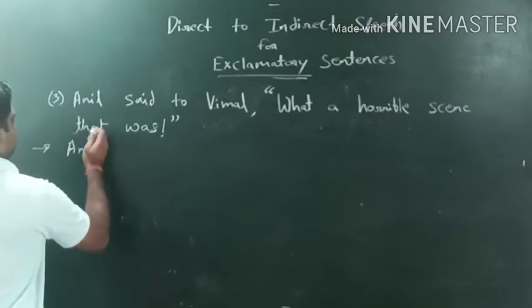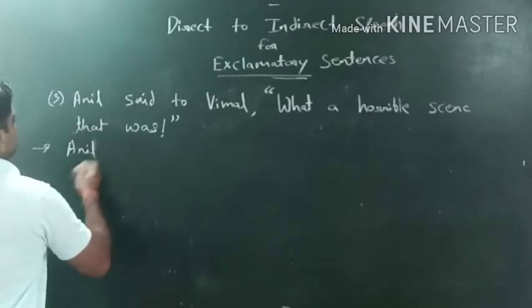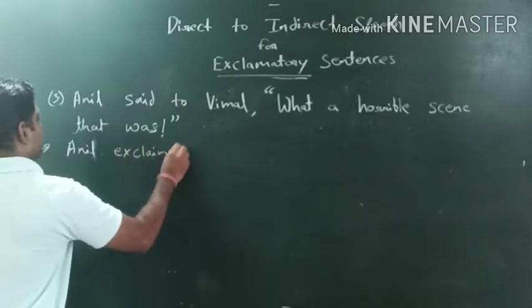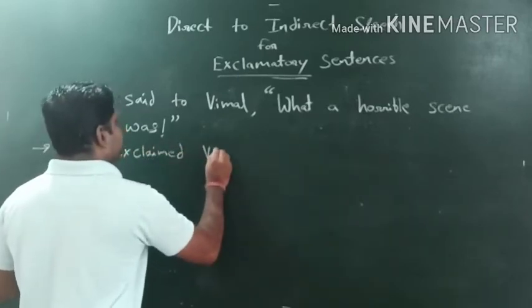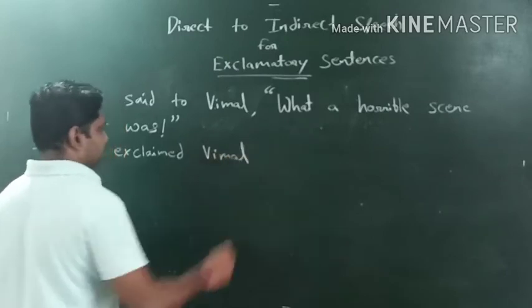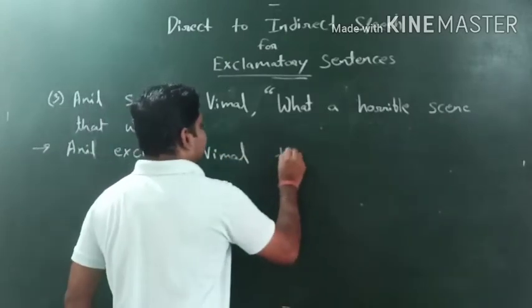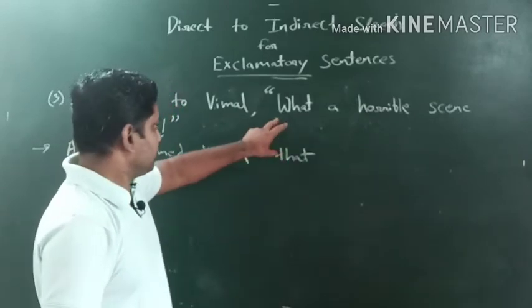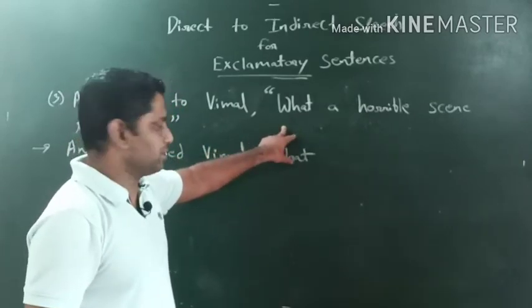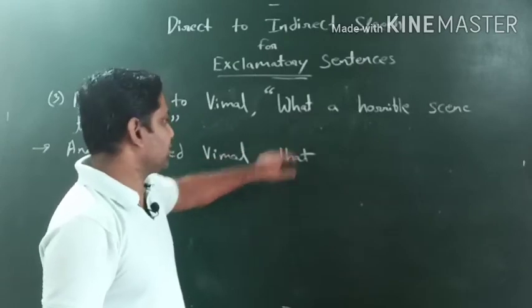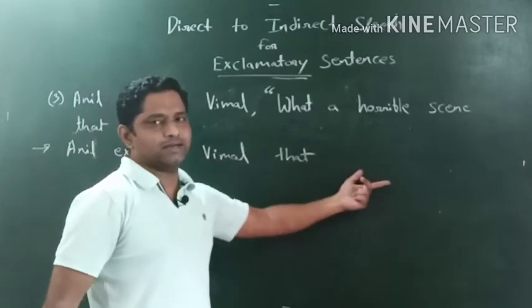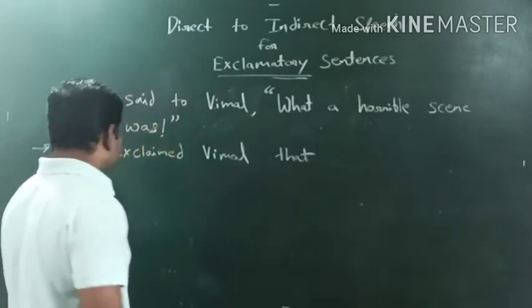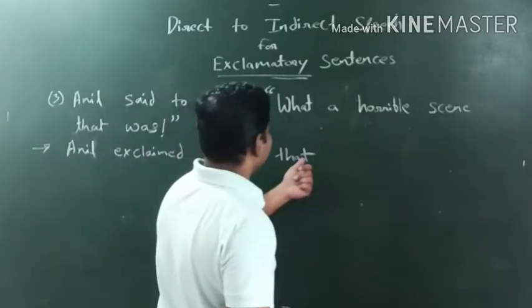Anil exclaimed Vimal that. Now here the expression is not given, the interjection is not given, so we will make it a flat sentence, we will make it an assertive form, right? So Anil exclaimed Vimal that